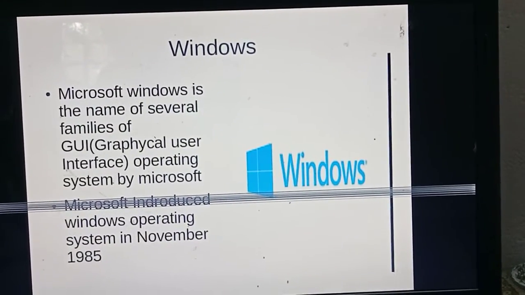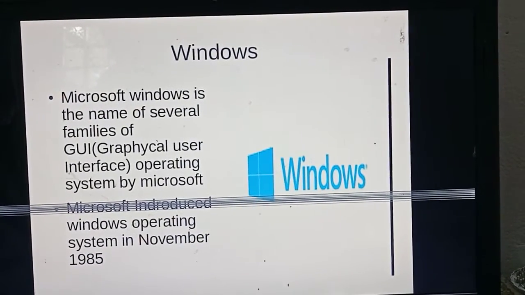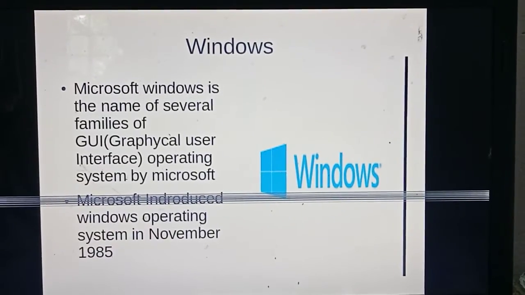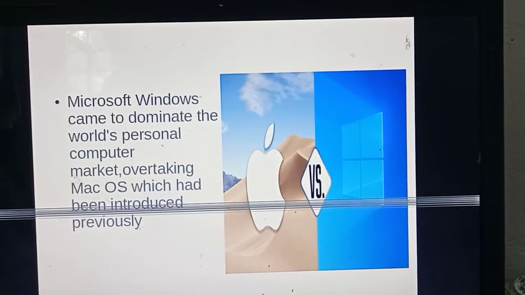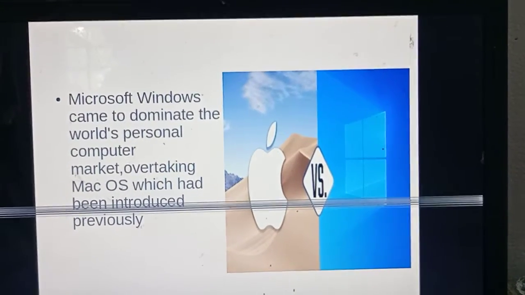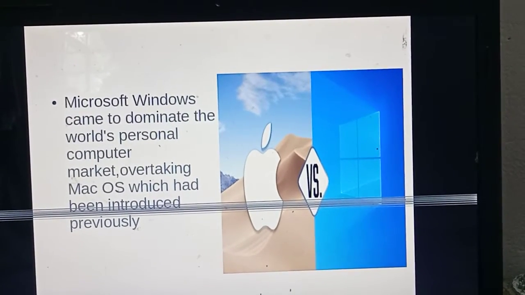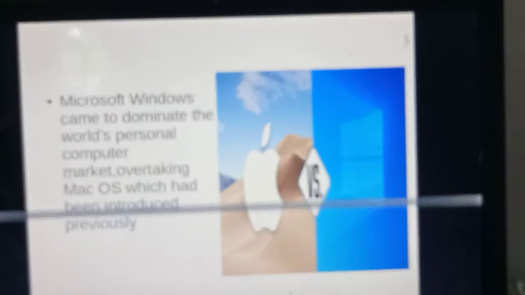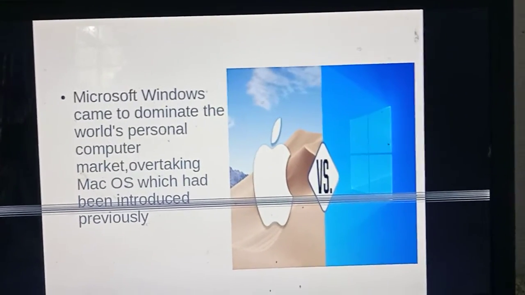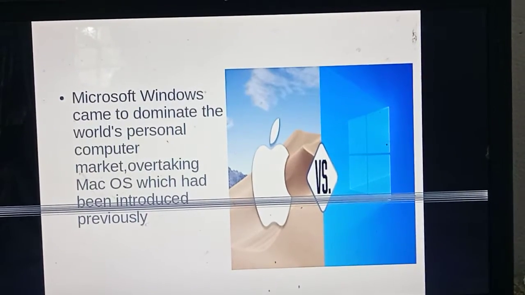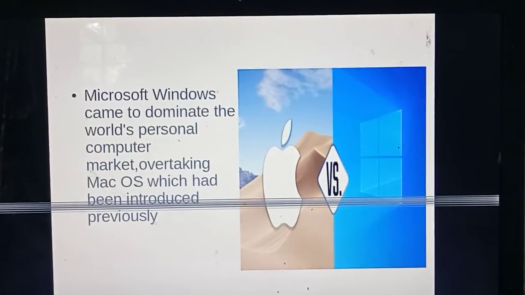Mac OS was overtaken by Windows. The selling rate of Windows operating system is high, while Mac operating system is going low, because Windows is very user friendly, but it is actually not free. Mac OS also is not free. That's why it says overtaking Mac OS which had been introduced previously.